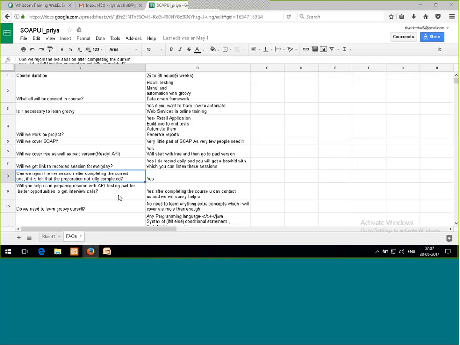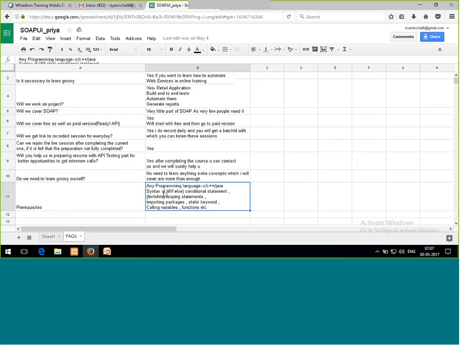Next question is, will you help us in preparing resume? Yes, surely you can share your resume with me and then I'll make updation. You need to create your own resume first, then I'll add some of the keywords of SOAPUI with the help of which you'll be preferred in any of the job interviews if you go.